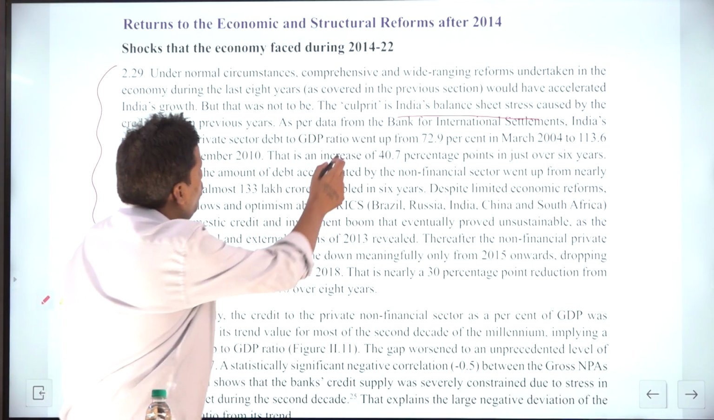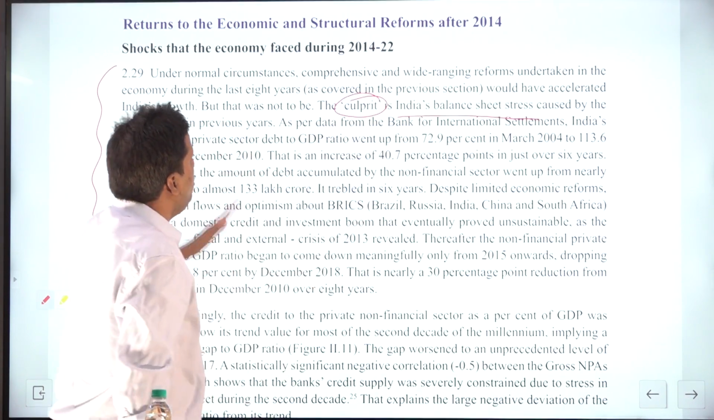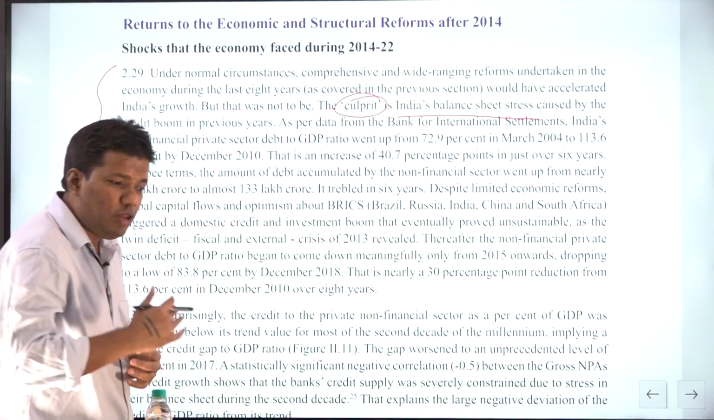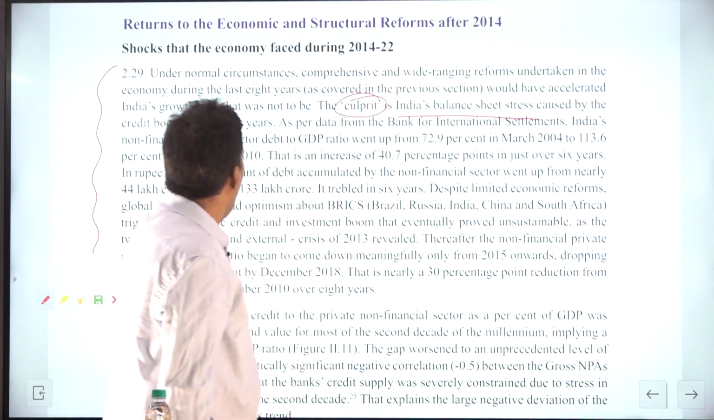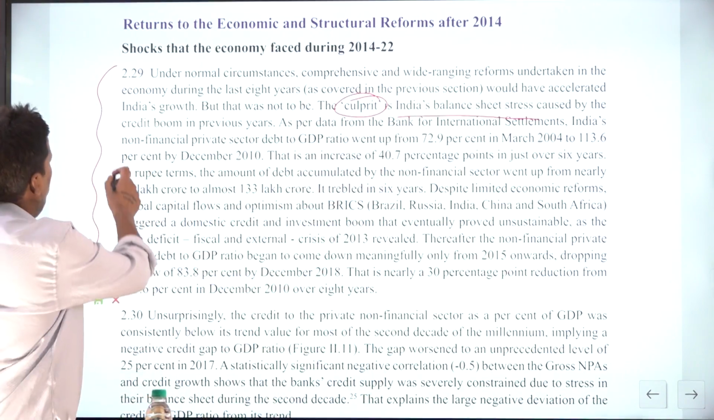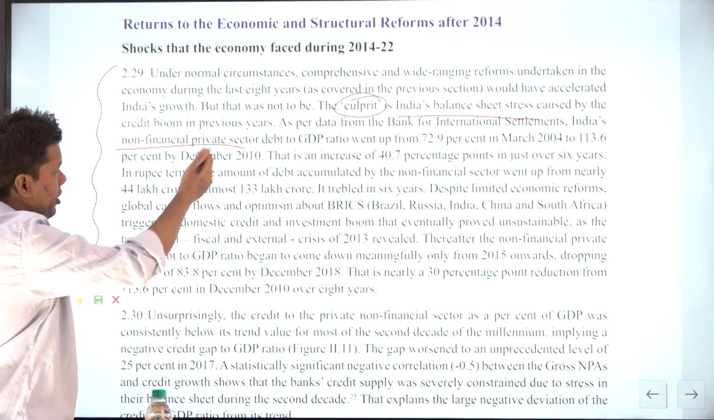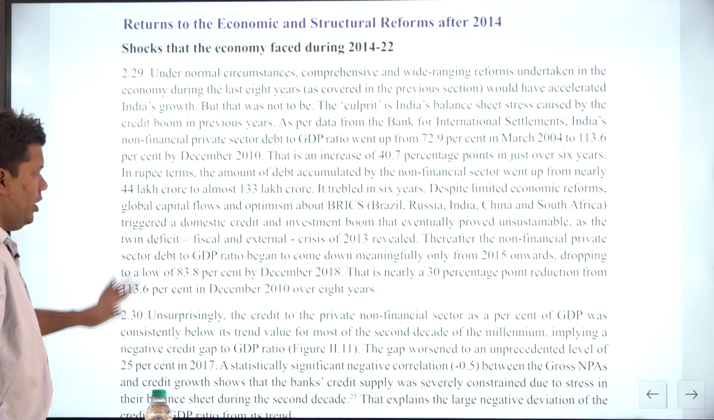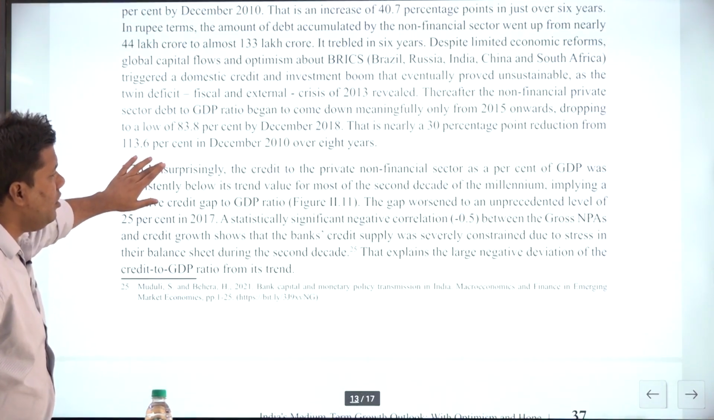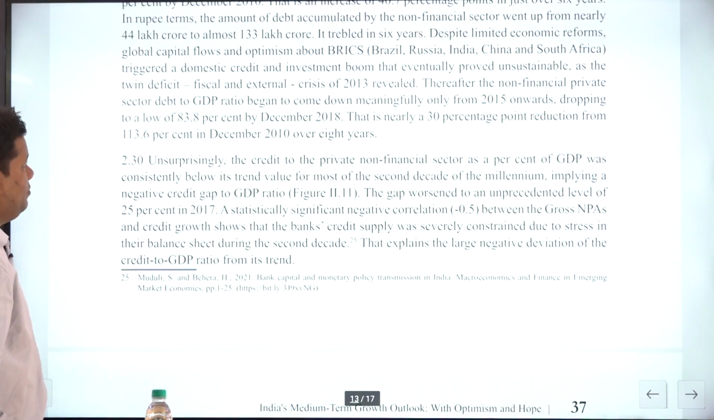Due to this being the culprit, the growth which was expected in the last eight years did not happen. This is what they are claiming. And then they are talking about non-financial private sector debt increasing from 70.9% to 113.6%. So this you will understand. But let's say you come to this line.